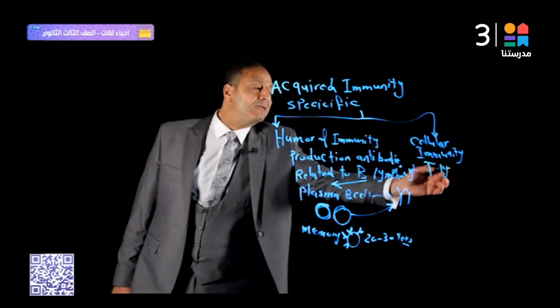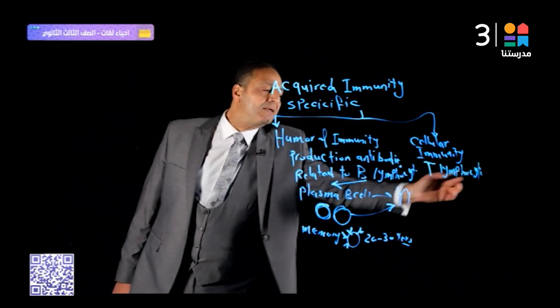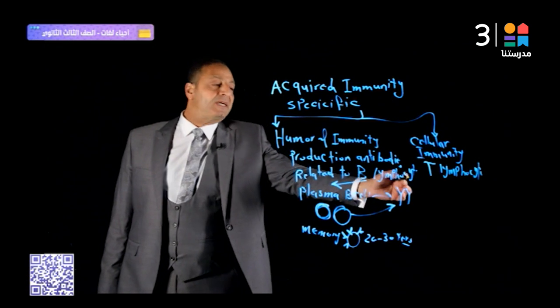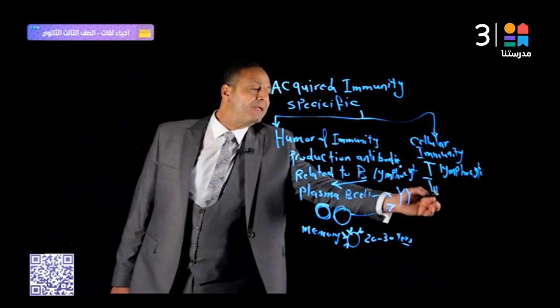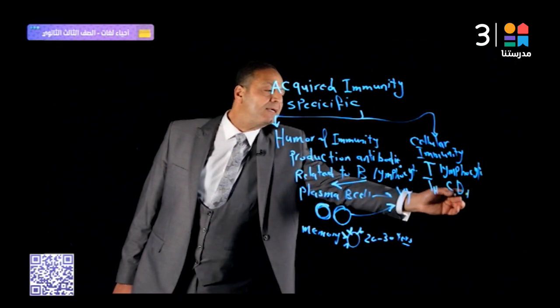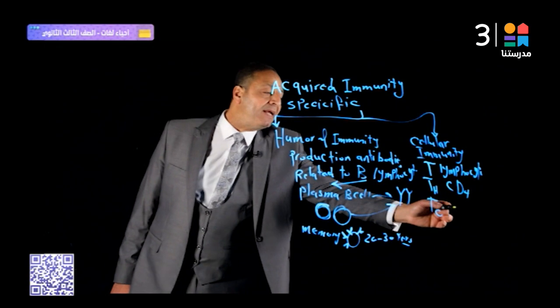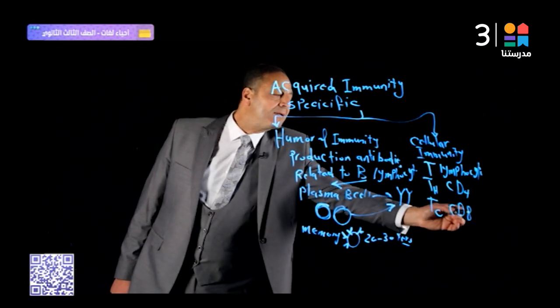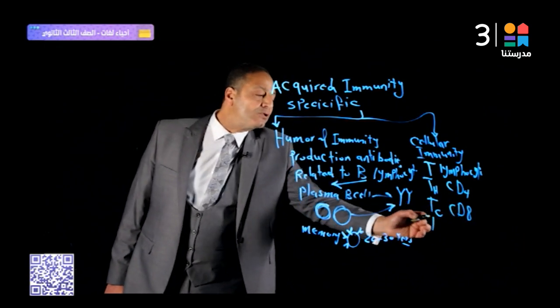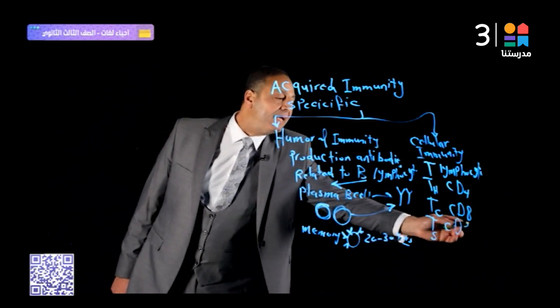What are the types of T lymphocytes? TH, the helper T cell, whose receptor found in the membrane is called CD4. Cytotoxic T cell, TC, whose receptor found in the membrane is CD8. TS, suppressor T cells, whose receptor found in the membrane is CD8.